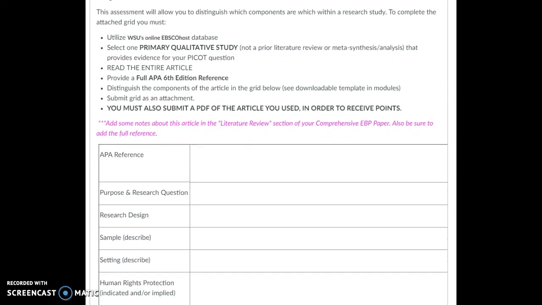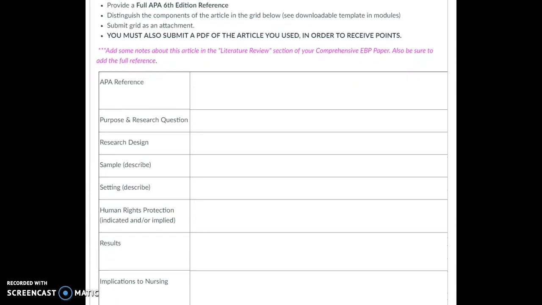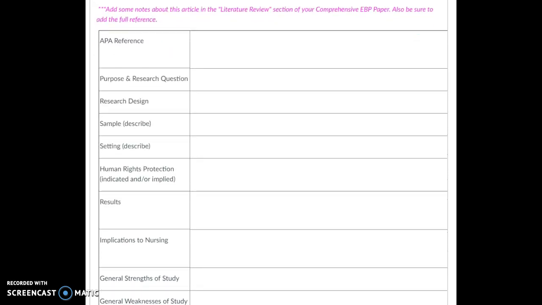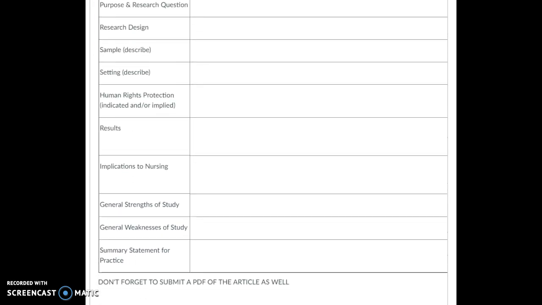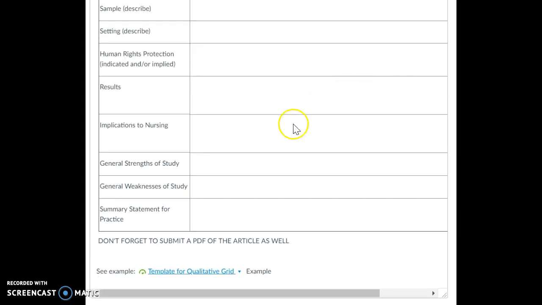You're going to make sure you read the entire article, and much of this grid looks very similar to the last week, except not everything from quantitative is applicable to qualitative. So, your APA reference needs to be at the top, the purpose and research question of the study, not your personal PICO question, the research design, so was it grounded theory, was it ethnography, that type of thing, the sample, the setting, human rights protection, results, implications in nursing, the strengths, the weaknesses, and the summary statement. So again, how does that actually influence practice?